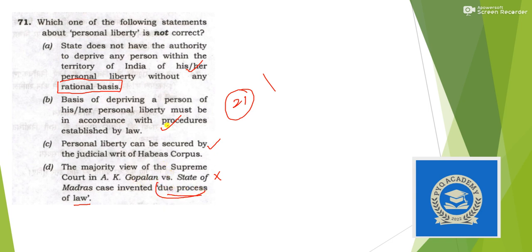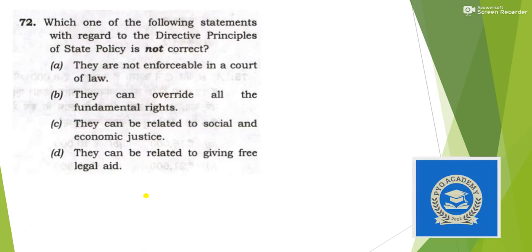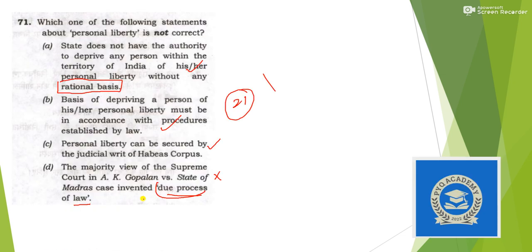It considered only procedure established by law. Rather, it was the Maneka case 1978, in which Supreme Court overruled its earlier decision of A.K. Gopalan case and invented due process of law. So the incorrect statement is option D. So the answer is option D.